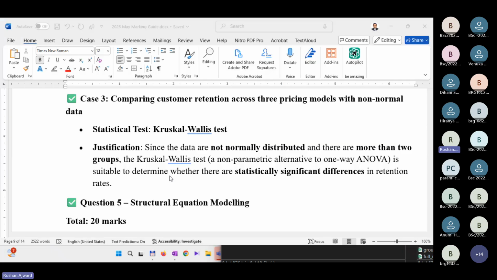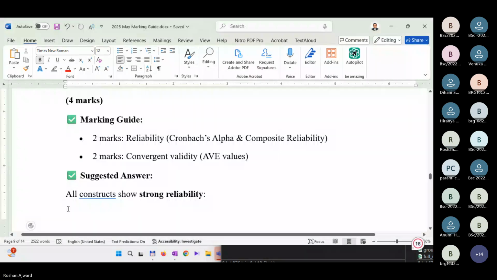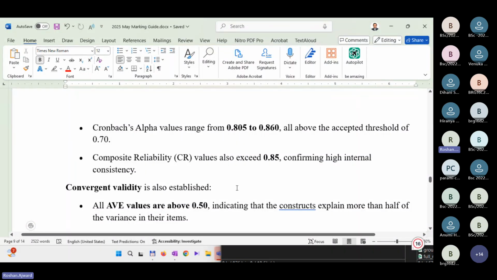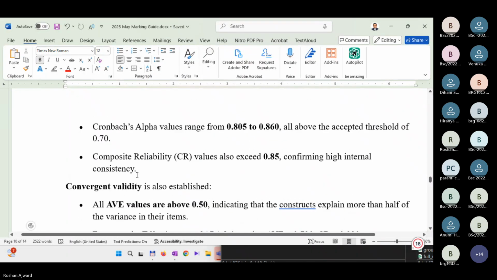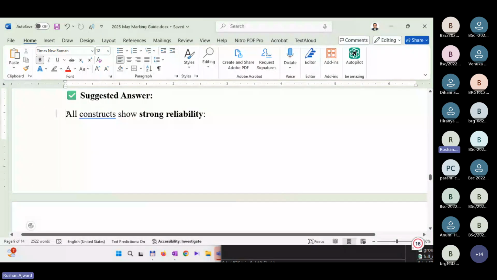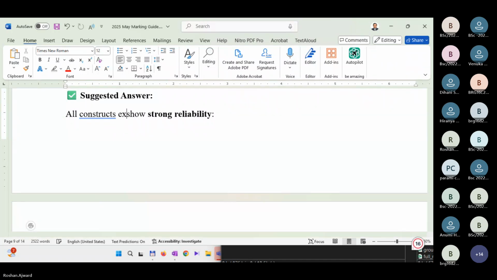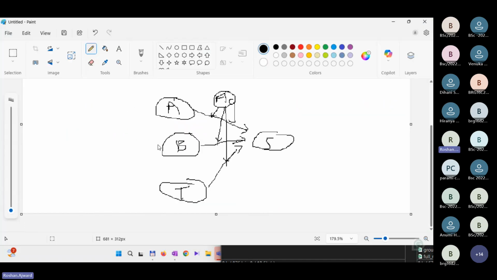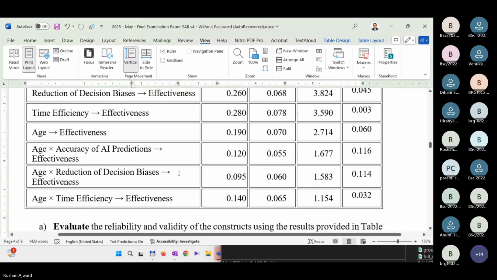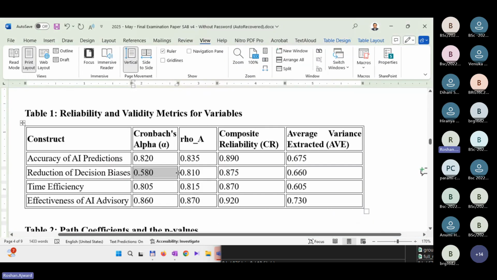That also I have given here. So I wrote here, all constructs are showing strong reliability, but except that one. So here the answer is not complete. Not all constructs. All constructs except. So please amend the answer. Except, right? This one, reduction.